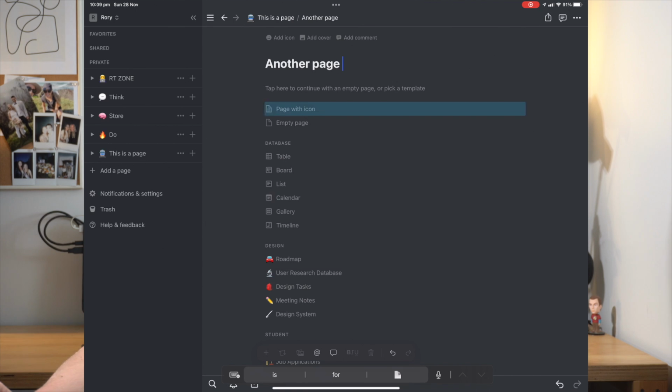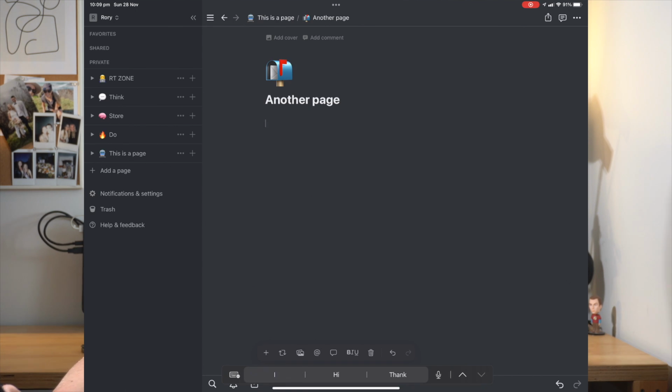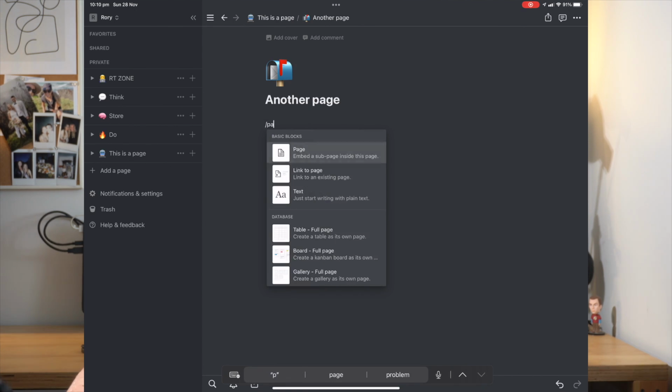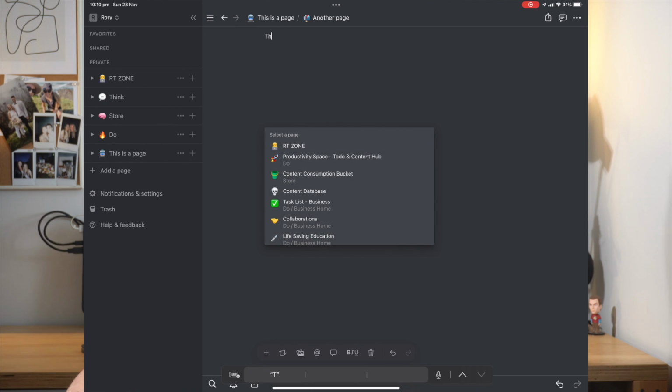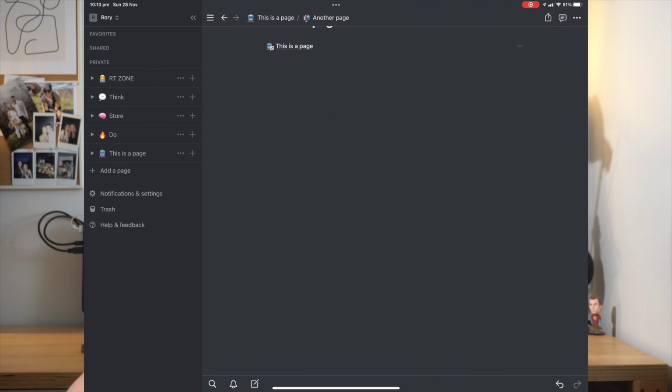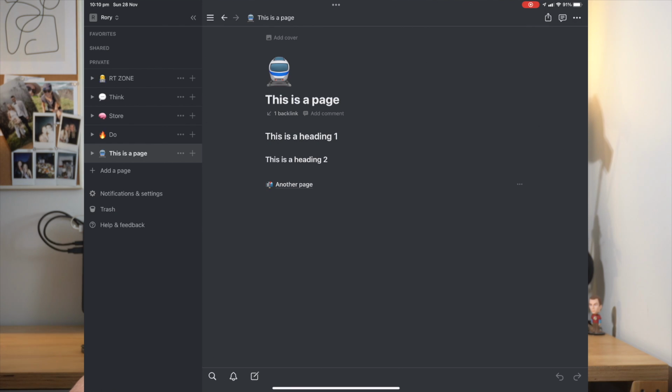You can also create a page in this page, which will store a page in a page. And you can also link pages from one page to another page, depending on what you're doing. And you can link that page specifically, or you can refer to that page within, say, text.